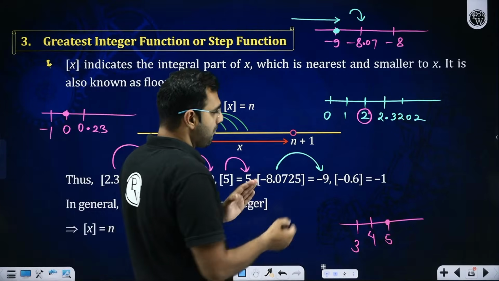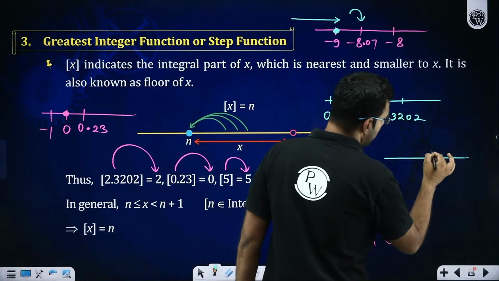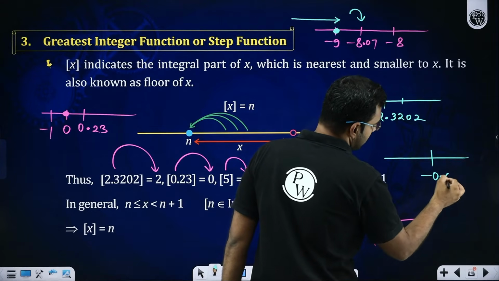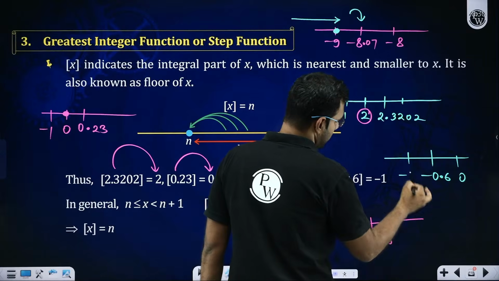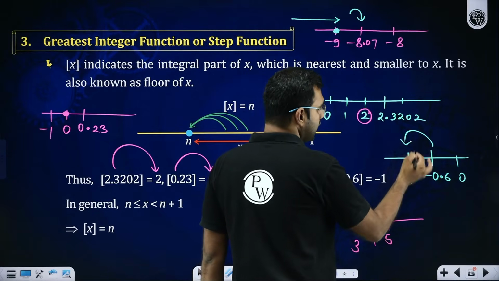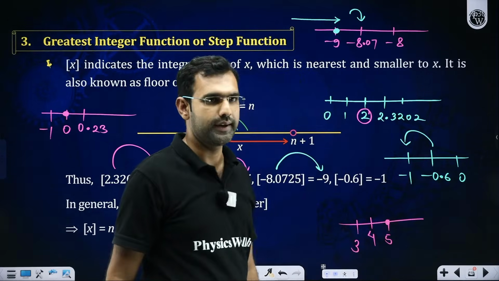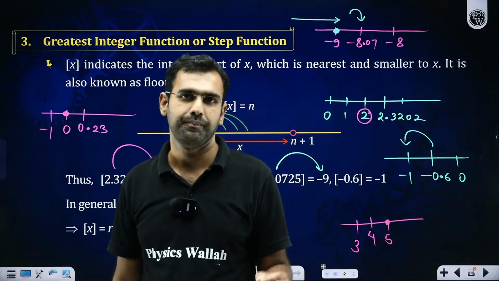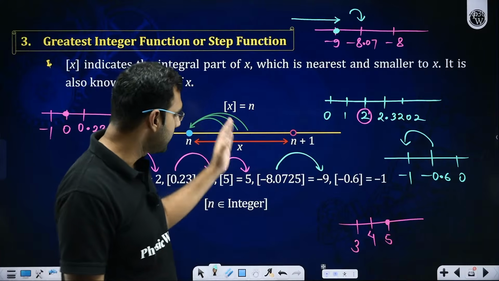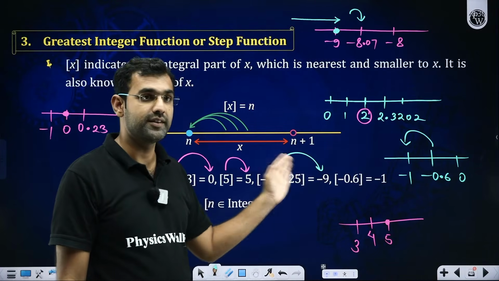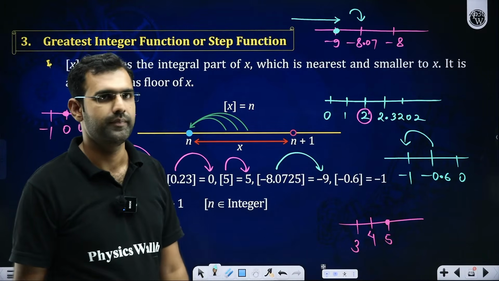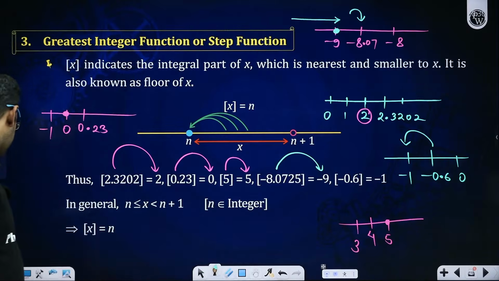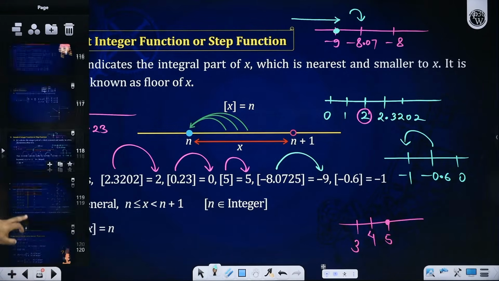Similarly, -0.6. If you locate it on the number scale, on the right of it there will be 0. On the left of it there will be -1. Among all the integers which are less than or equal to it, which one do you see as the greatest? -1. So -1 will be the GIF of -0.6. Did you all understand the concept of GIF, or are you still feeling confused?